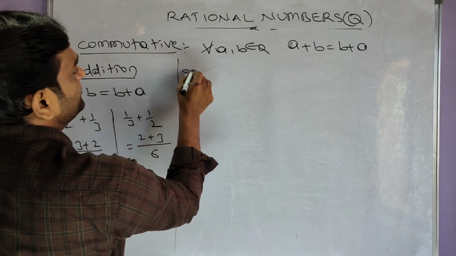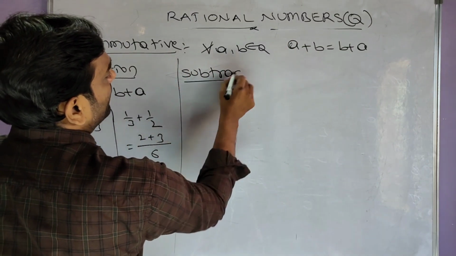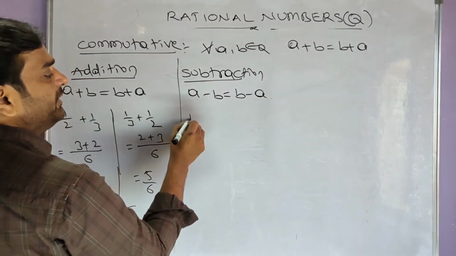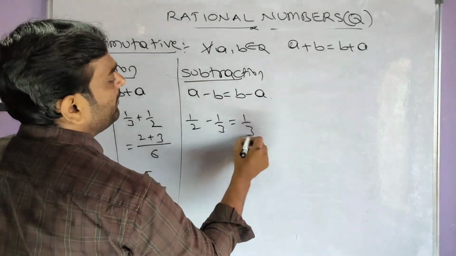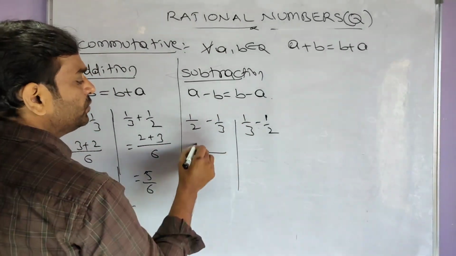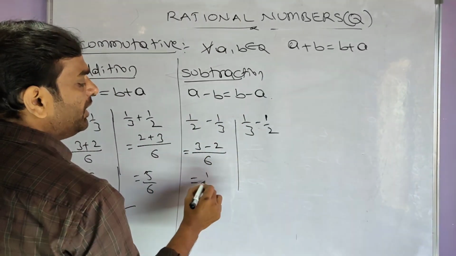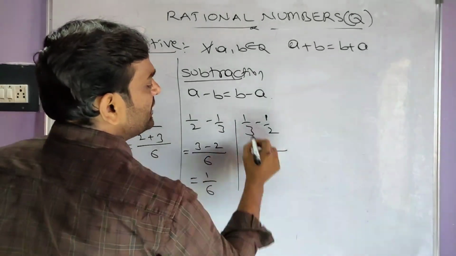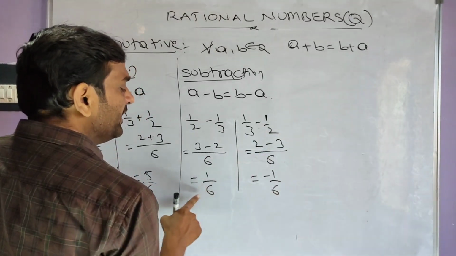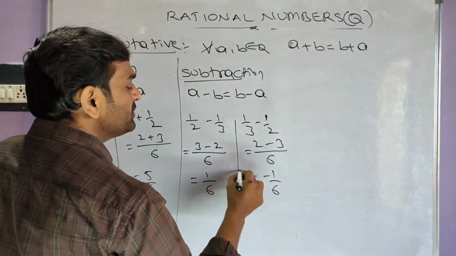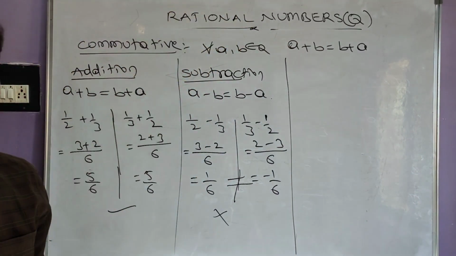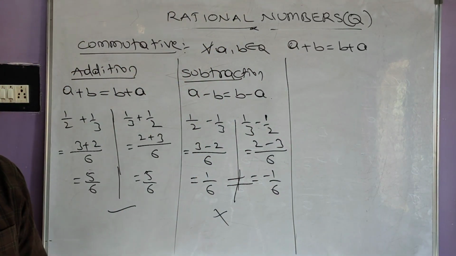Check subtraction. A minus b is equal to b minus a or not? We have to check. A is 1 by 2, b is 1 by 3. B is 1 by 3 minus a, which is 1 by 2. What is the LCM here? 6. 2 threes are 6, 6 minus 3 twos. We got 1 by 6 here, where the LCM is 6. 3 twos, 2 threes: 2 minus 3 is minus 1 by 6. Listen, here we got 1 by 6, here we got minus 1 by 6. Are they equal? Not equal. So subtraction is not commutative in the set of rational numbers.